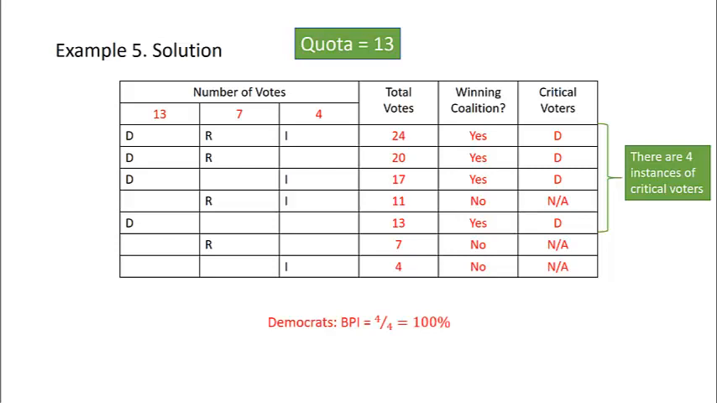There are 4 instances of critical voters, all Democrats. So the Banzhaf Power Index for the Democrats would be 4 out of 4, or 100%. For Republicans and independents, they were never a critical voter out of the 4. So their Banzhaf Power Index would be 0%. So in this particular district, we would be able to see that the Democrats would have all of the power and Republicans and independents would have none.